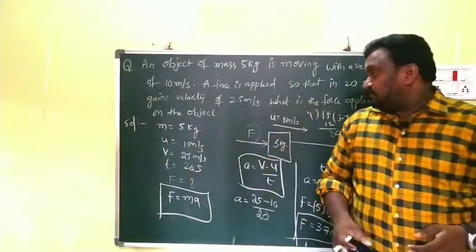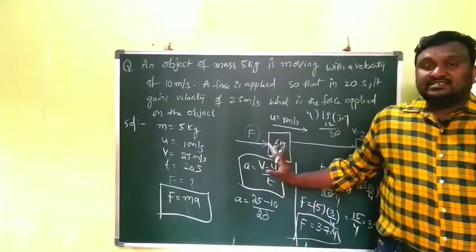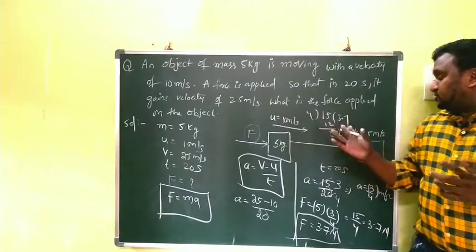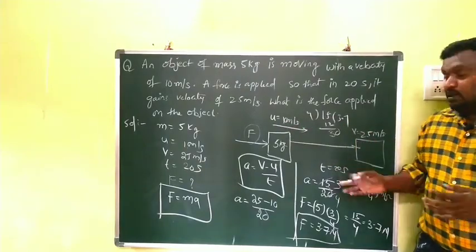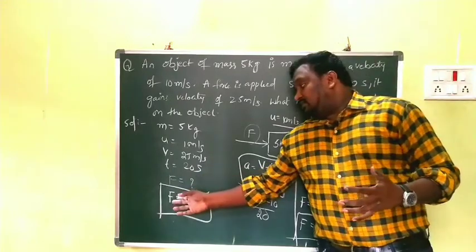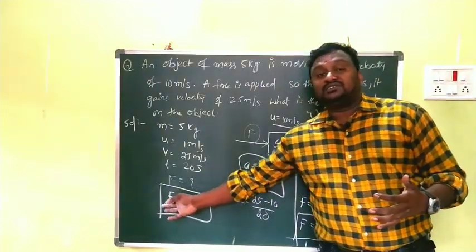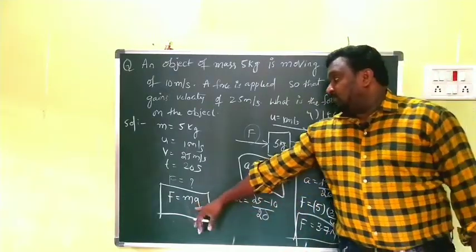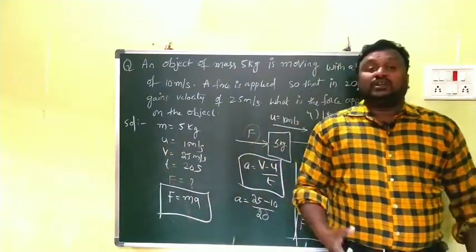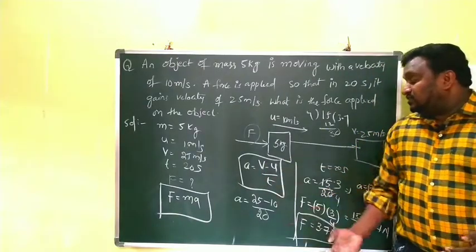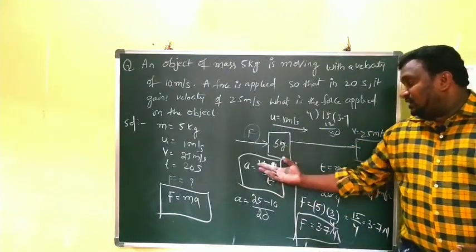Okay, see here once. A body of mass 5 kg is there. Some force is applied. Due to that its velocity goes from 10 meter per second to 25 meter per second within the time of 20 seconds. So that's the given data. So we have to find out the force. The force formula is F is equal to ma. Already m is there, but a is not there. For that we use the formula a is equal to (v minus u) by t, and we have substituted the values of u, v, t like this.